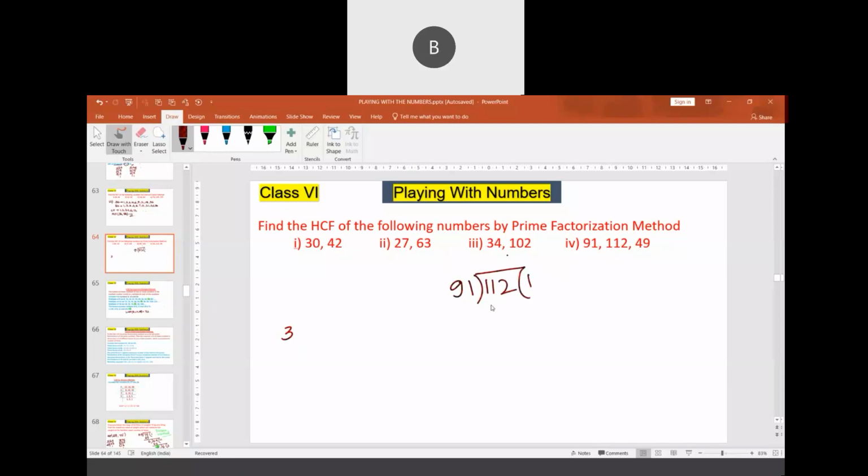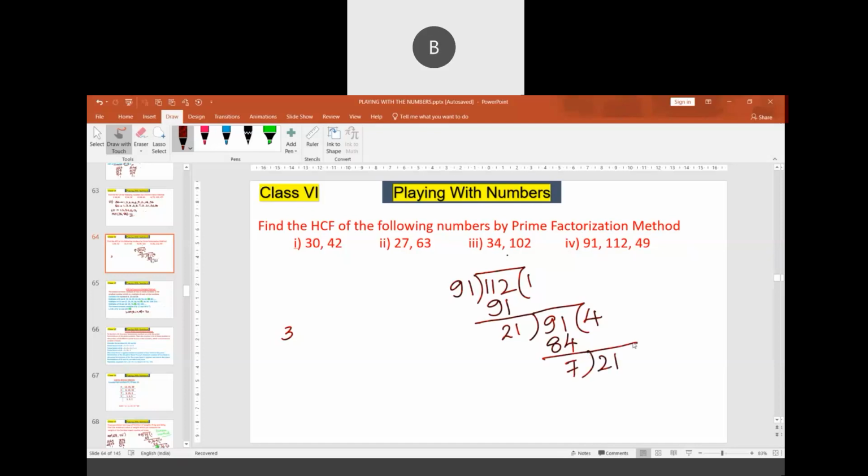This is one time 91. Subtract, the answer is 21. Now you divide 91 by 21. 4 times 21 is 84, and 7 remains.